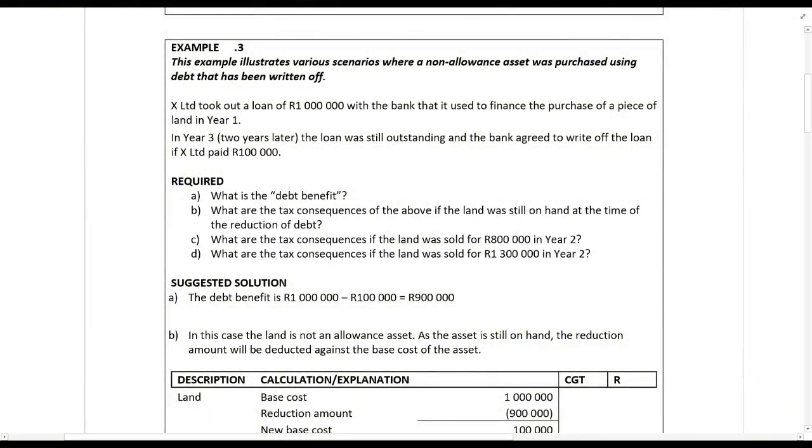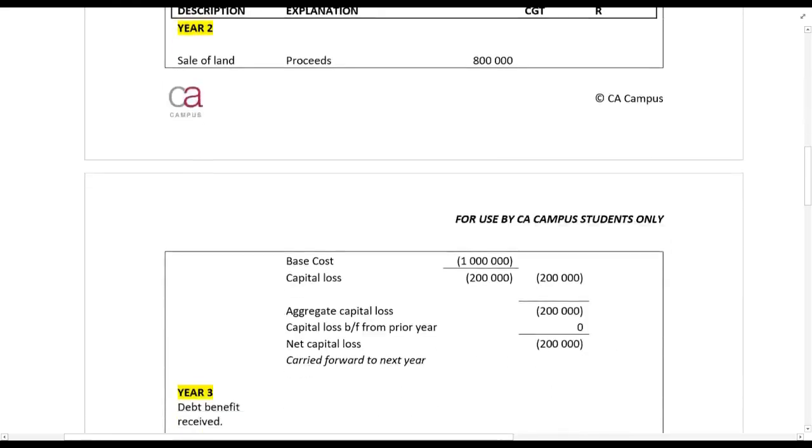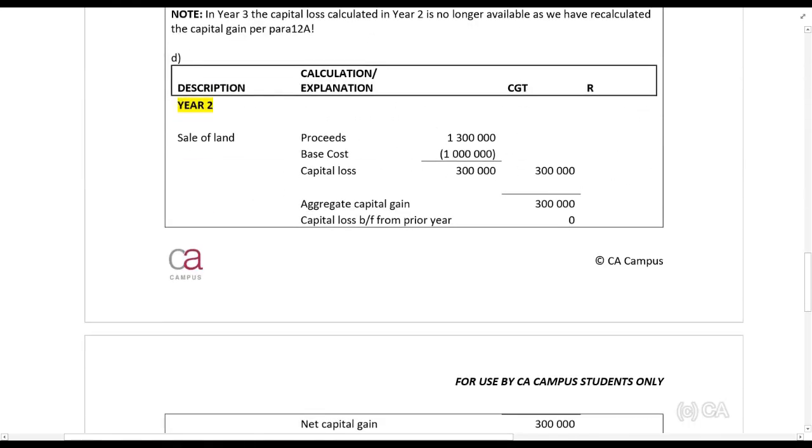So what happens if we sell the land for 1.3 million in year 2? So this is just to illustrate a slightly different amount. If we sell it for 1.3 million in year 2, so basically what first happened is in year 2, proceeds 1.3, base cost 1 million gives us 300,000 rands. So it's obviously a capital gain.